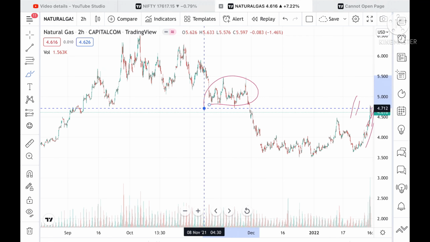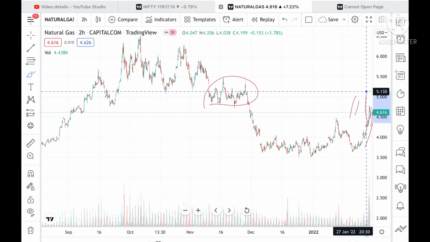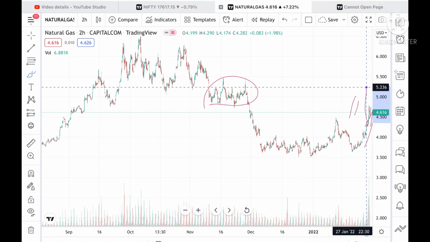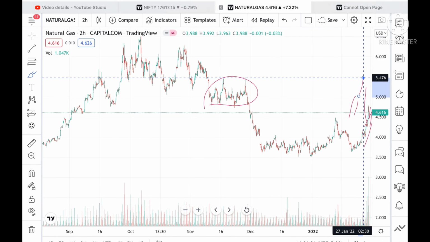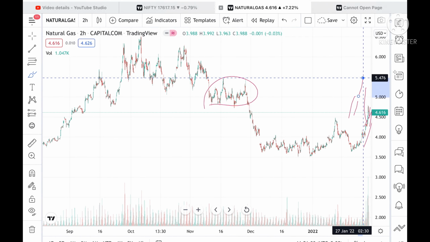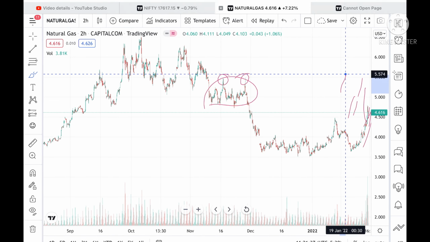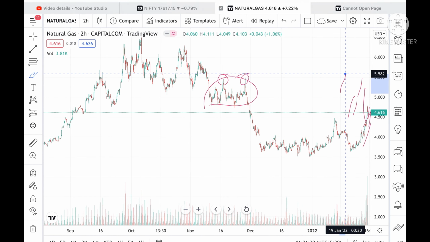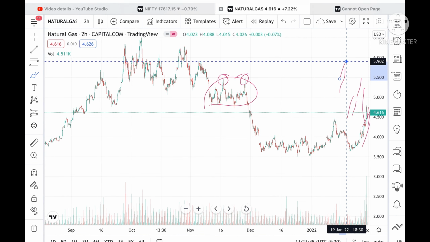Once it comes in this particular zone, then we can see it can go further high to a level of 5.130, and from there it can go to a level of 5.236. If the price sustains above this level, then we can see it can go to a level of 5.476, and these levels are already tested here, so chances of going towards 5.582 are high, and from there we can see it can go to a level of 5.725. If the price sustains above this level, then we can see a level of 5.902 also.